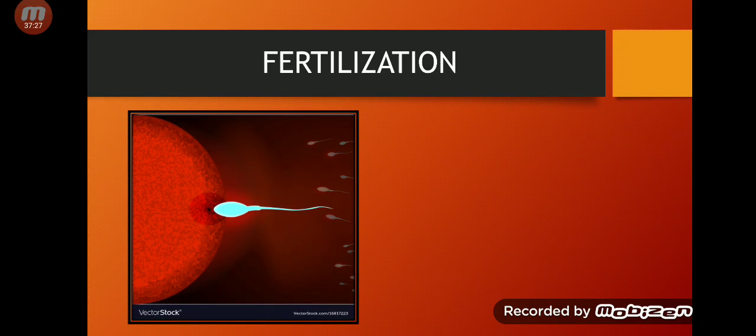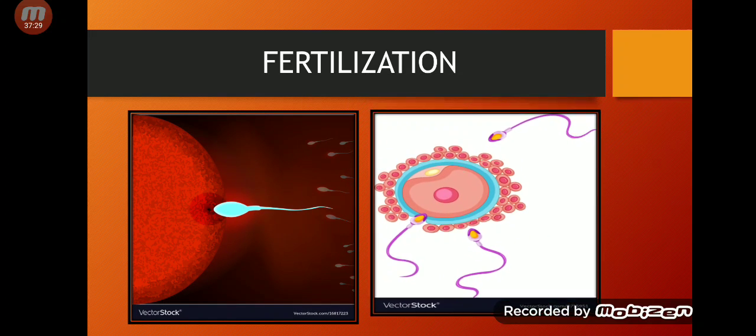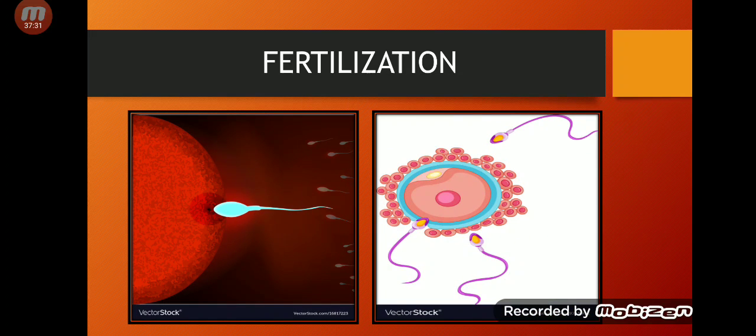This picture is showing you the same thing, and this picture is also showing you the same thing. It is just for you to understand and make it clear that this is how the sperm cell will enter, and these two nuclei fuse together and form a zygote. And after 9 months, this zygote will become a baby. Of course, it is a very long process which maybe you will study in higher grades.